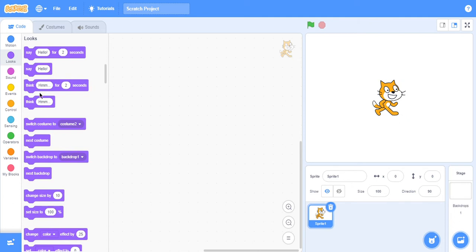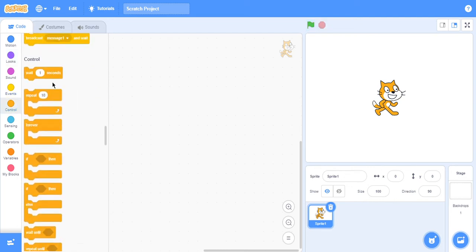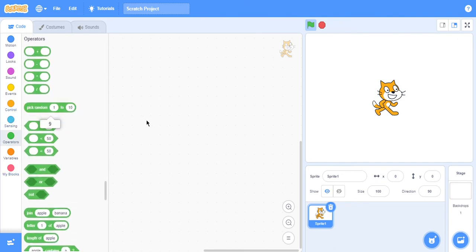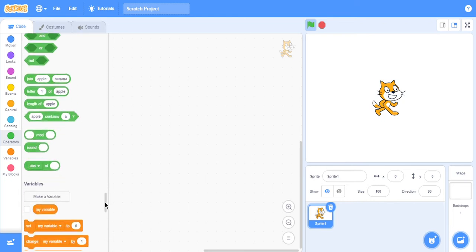If you never knew, you can click the buttons on any of these to activate them, like forever, like pick random 1 to 10. It's really cool because you click it and it will show you these operators. You can say false. Also, we can make the length of apple 5. Length of... it's 8 length. We know length of sprite 1.